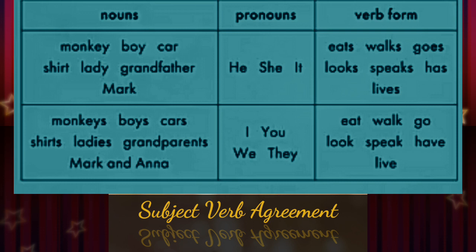When the subject is singular, that means either the noun or the pronoun used as a subject is singular, it should be followed by singular verb forms like eats, walks, goes, looks, speaks, etc. If the subject is plural, either the noun or the pronoun used in that sentence is plural, like monkeys, boys, cars, shirts, ladies, grandparents, or the names of persons, Mark and Anna, then it becomes plural, isn't it? Then it should be followed by plural verb forms.